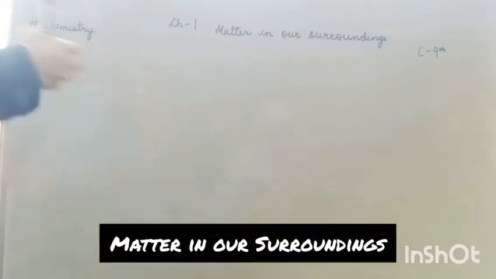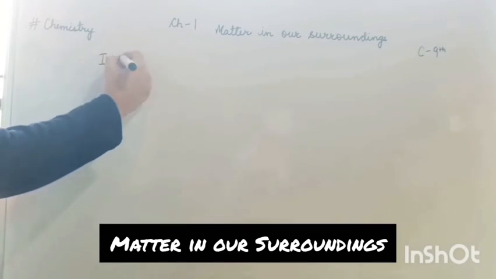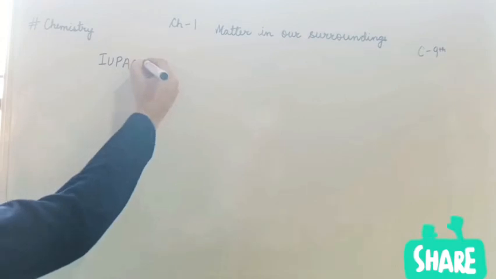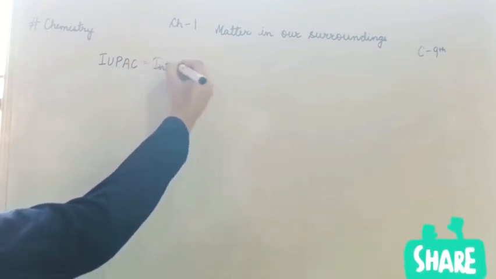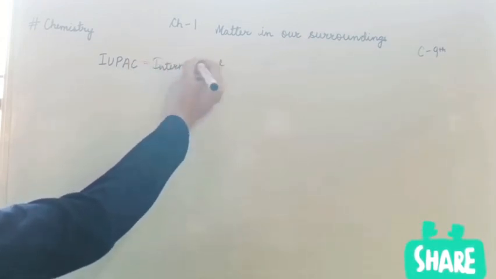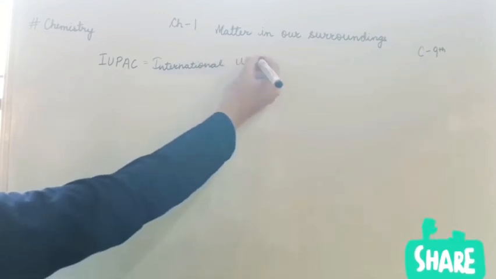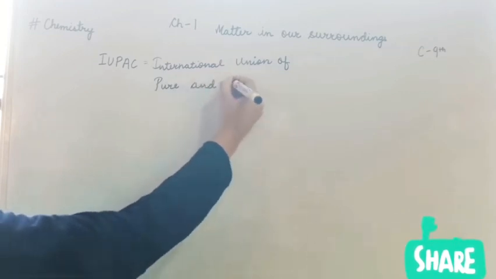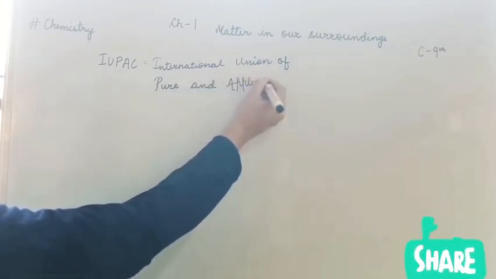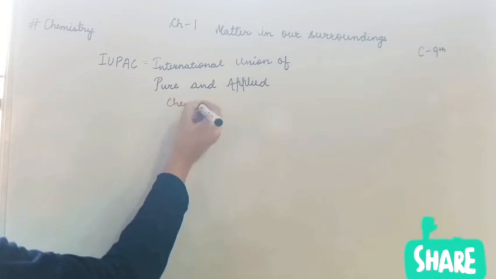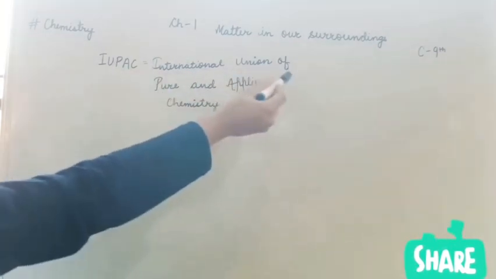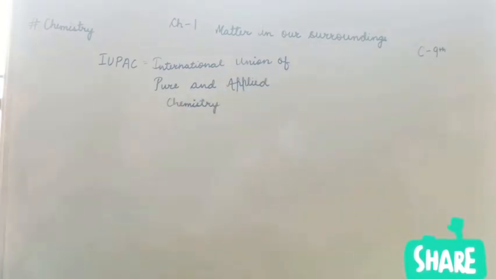Hey everyone, today we are starting chapter number 1, chemistry of class 9, that is matter in our surroundings. So first topic that we have to study here is IUPAC. So IUPAC is the abbreviation for International Union of Pure and Applied Chemistry. So finally IUPAC stands for International Union of Pure and Applied Chemistry.